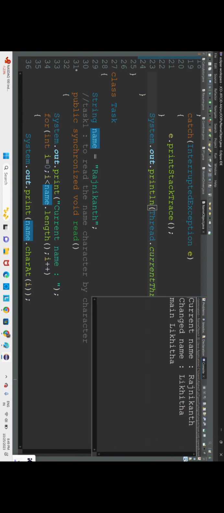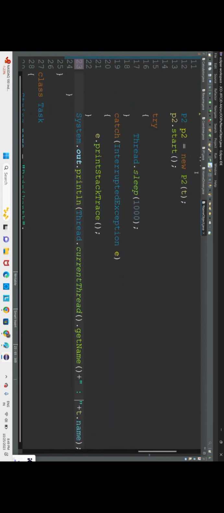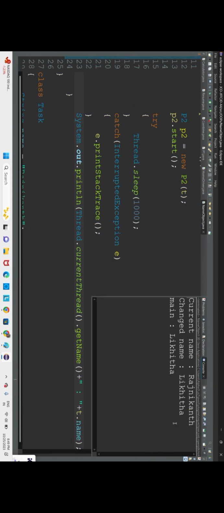Current name is Rajnikant, changed name is Likita, and the name in the main method should be Likita. If in the main method the name is the updated Likita, then we have achieved this name object changing. One thread we assigned to read and one thread to write.